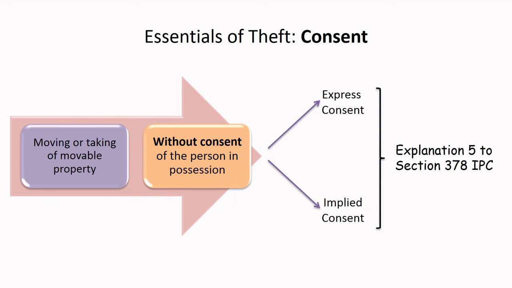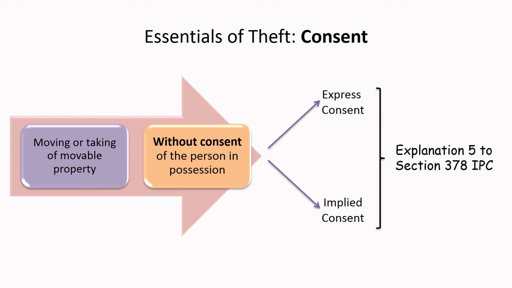Here let us consider illustration M to section 378. A, being on friendly terms with Z, goes into Z's library in his absence and takes away a book without his express consent for the purpose of merely reading it and with the intention of returning it.